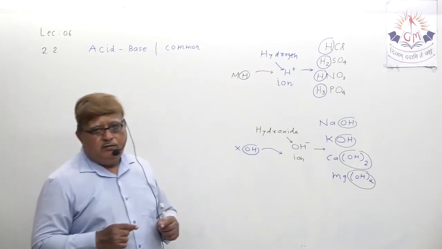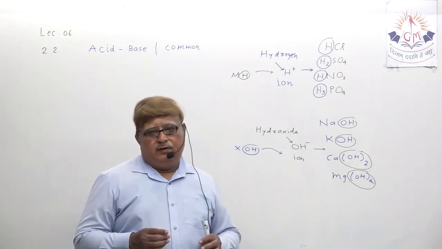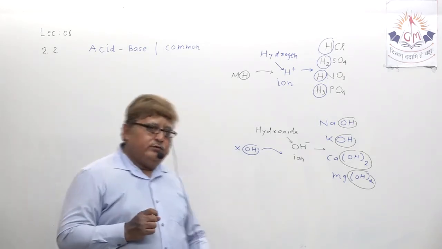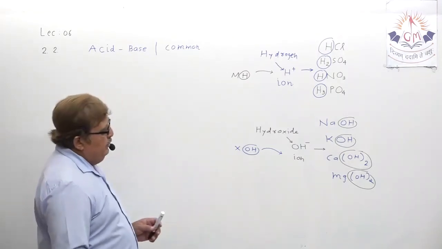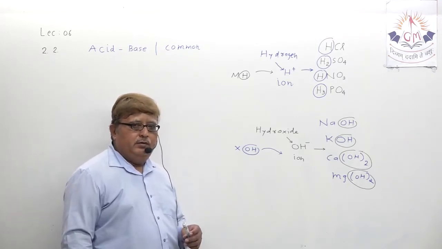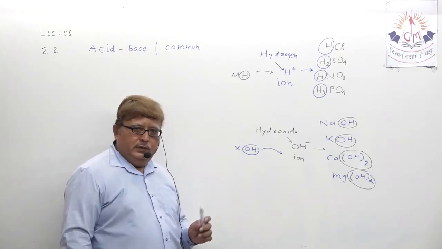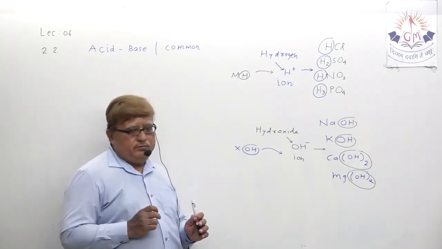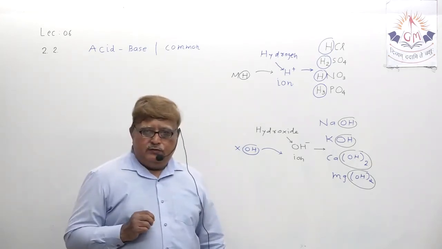H plus ion means hydrogen ion, OH minus ion means hydroxide ion. Because whenever acid and base are diluted, they release H plus or OH minus ions. That is confirmed.